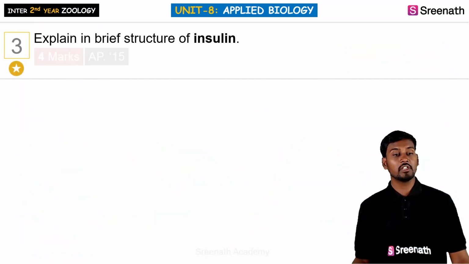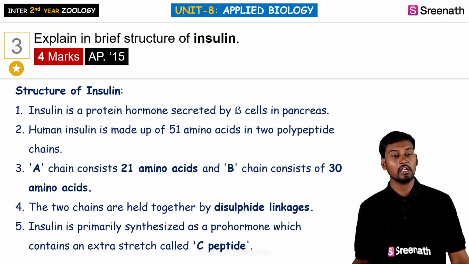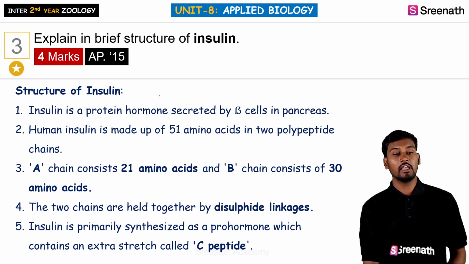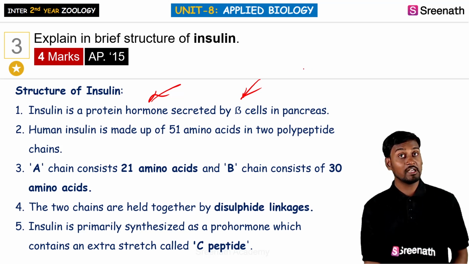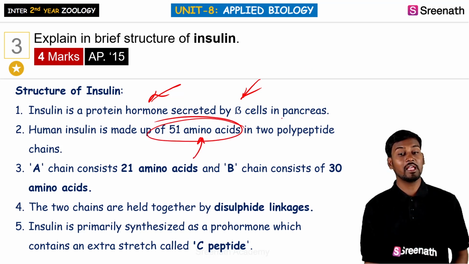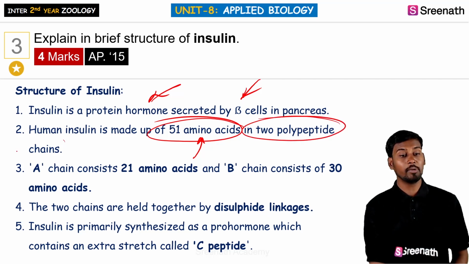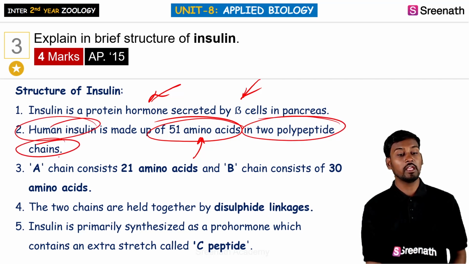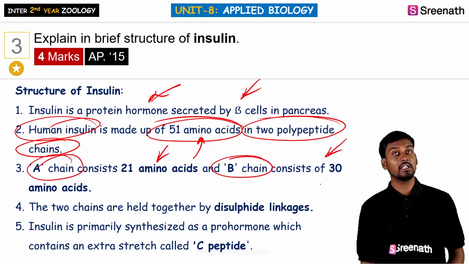So the third question is: explain in brief the structure of insulin. Insulin is generally a protein hormone which is secreted by cells called beta cells within the pancreas. It generally consists of 51 amino acids present in 2 polypeptide chains. So in human insulin we have 2 chains: the A chain, which has 21 amino acids, and the B chain, which has 30 amino acids.